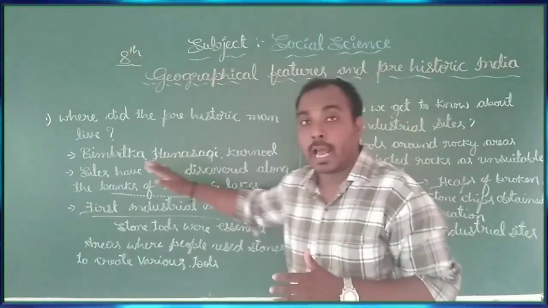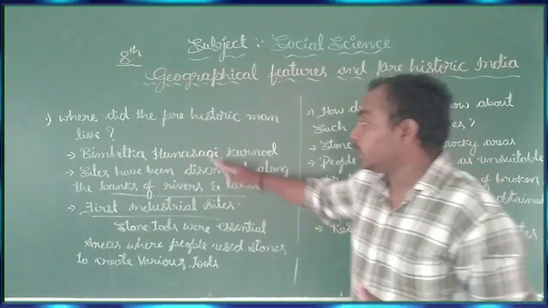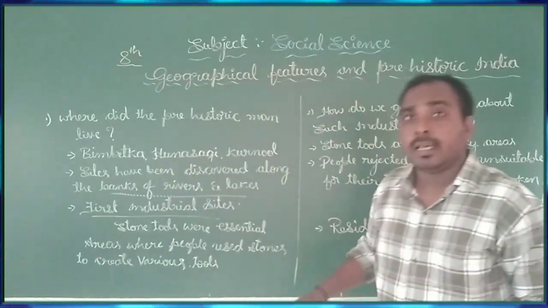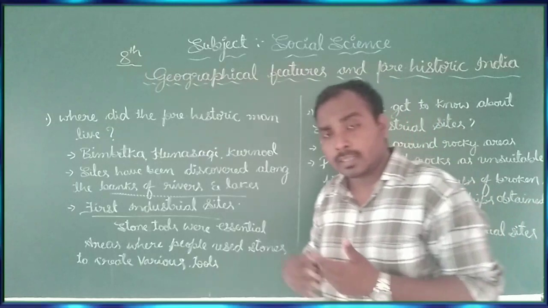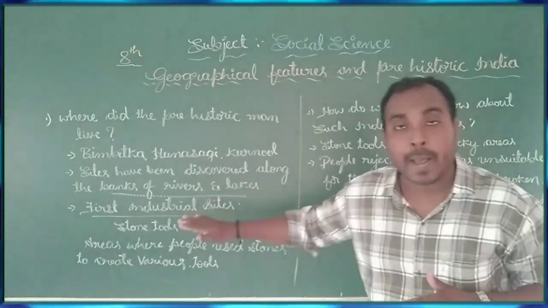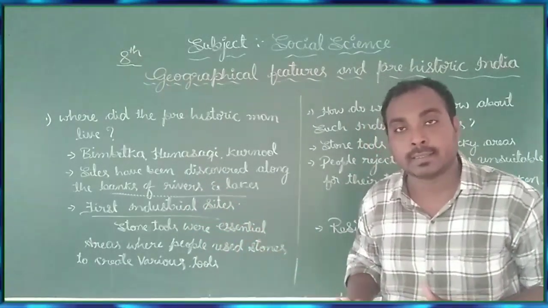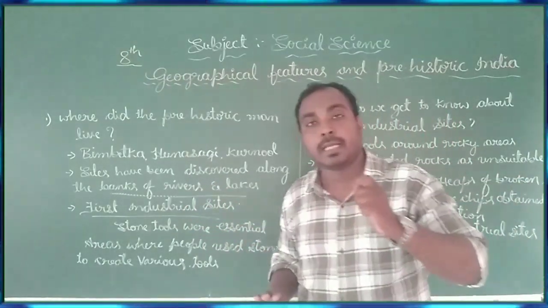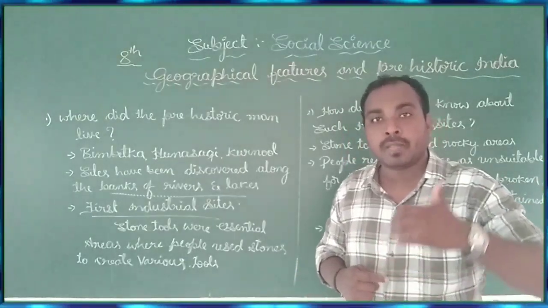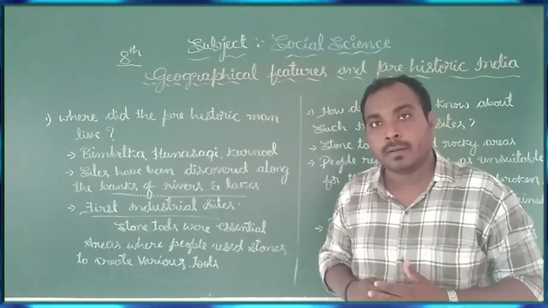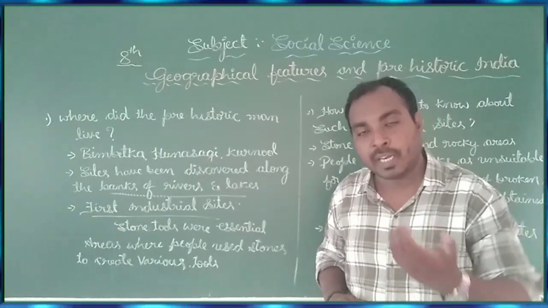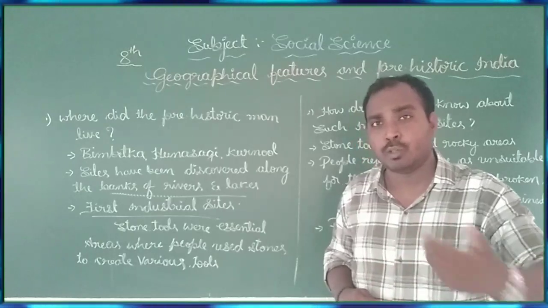Many sites have been discovered where these prehistoric men lived, and these sites have been discovered near the banks of rivers and lakes. Most prehistoric men settled their life near a river, because water is a very important source for preparing food and for washing, isn't it?